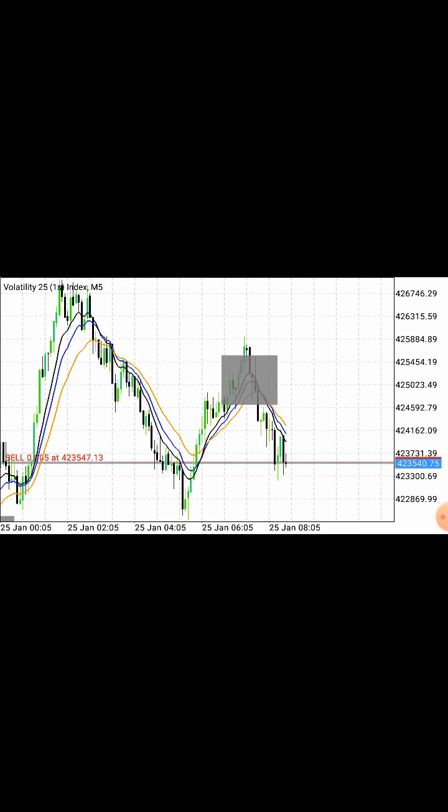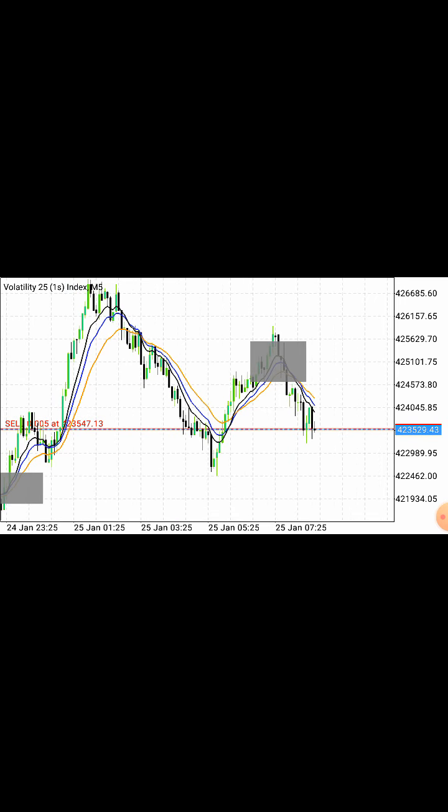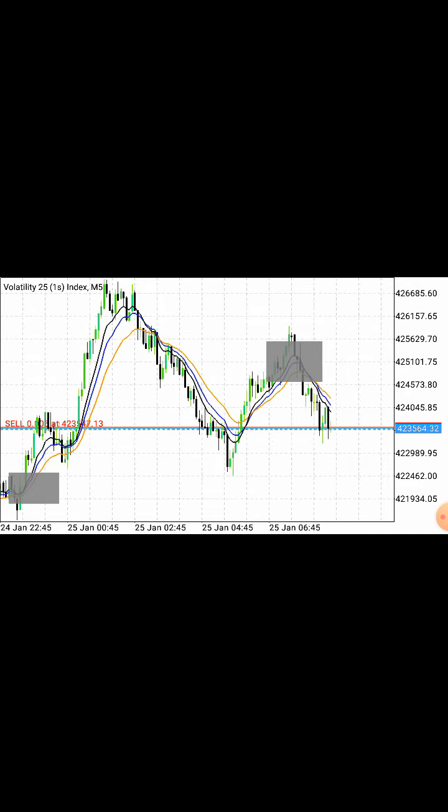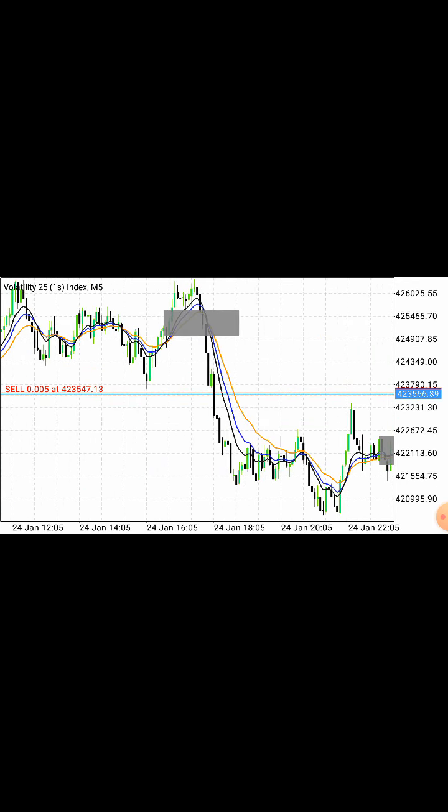You just open the trade in a sale position on Volatility 25 (1s) Index, and right now it is moving in our favor. We'll hold this position and see. It is in profit and going in my favor.